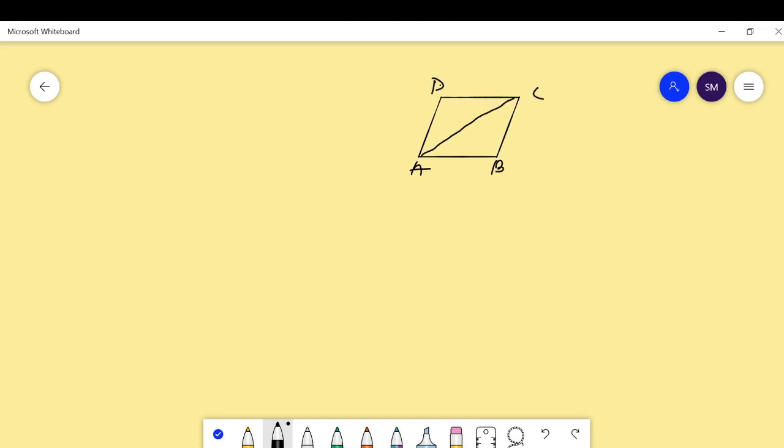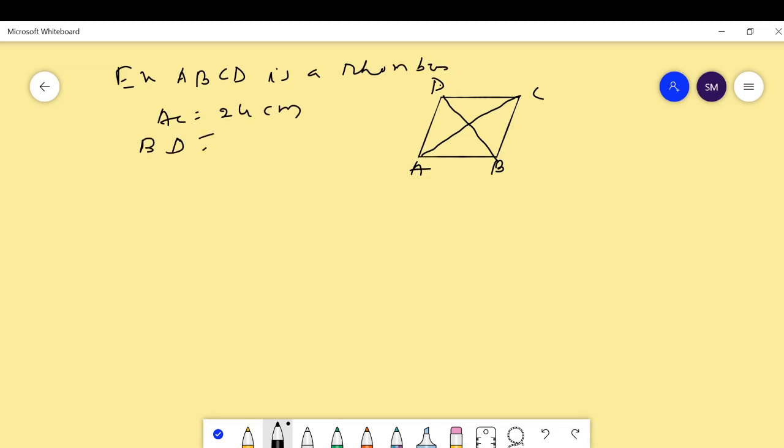Here ABCD is a rhombus whose AC is equal to 25 centimeter and BD is equal to 15.2 centimeter. Then here we have to find out area of the rhombus.